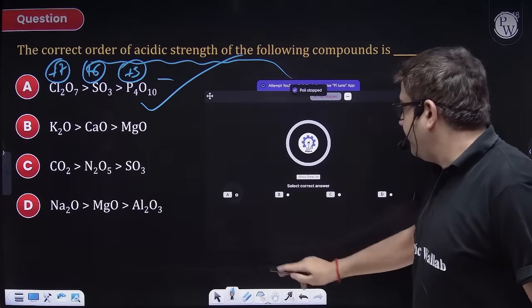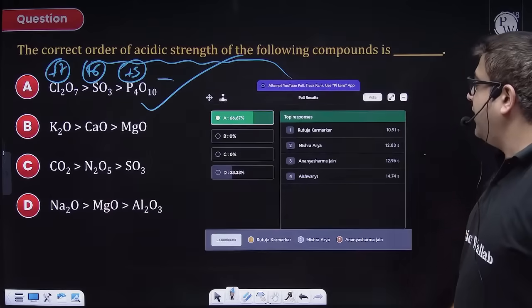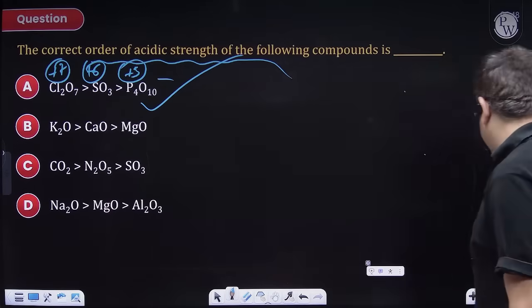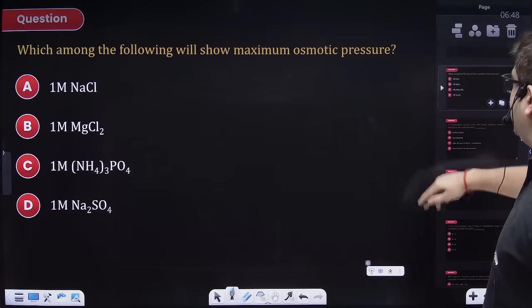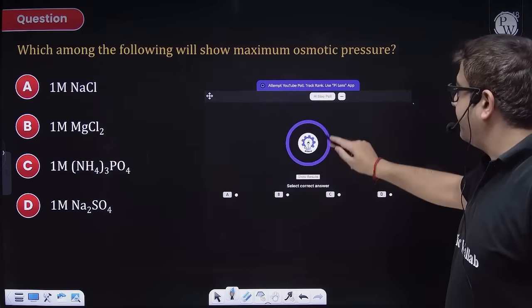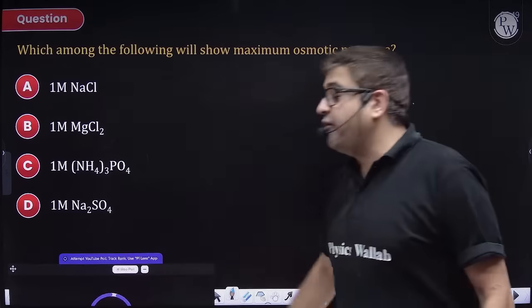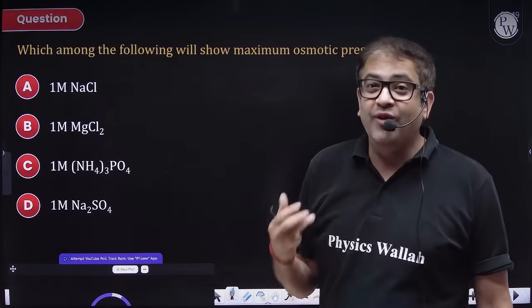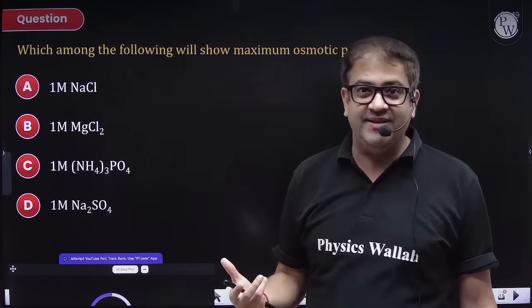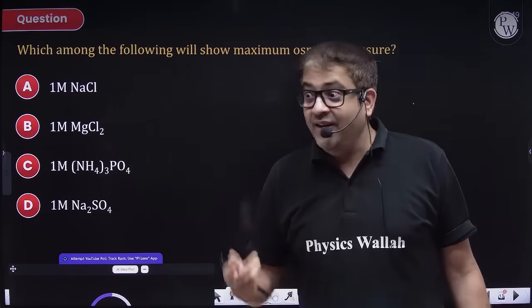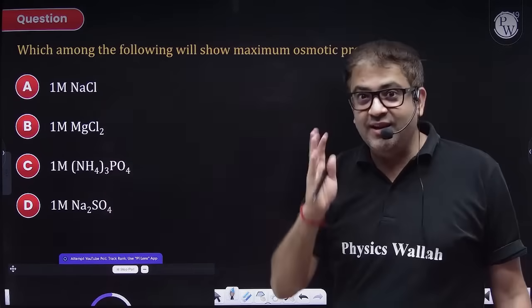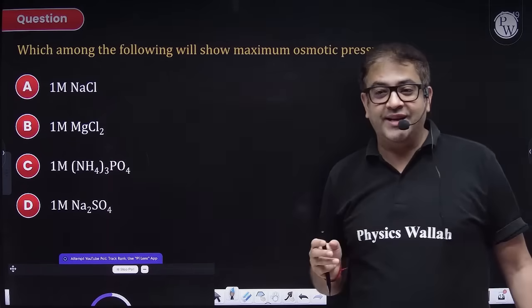Stopping the poll. See, not even taking 30 seconds, still 66%. I want 100% in this one also. Don't worry, don't feel bad. Just don't feel anything, beta. Keep on working. If you have too much work, you will not have any time to feel regret, sorrow, or happiness. Even if you're doing great, you are not going to stop there. Attempt the next one. There is no time to feel those energies.